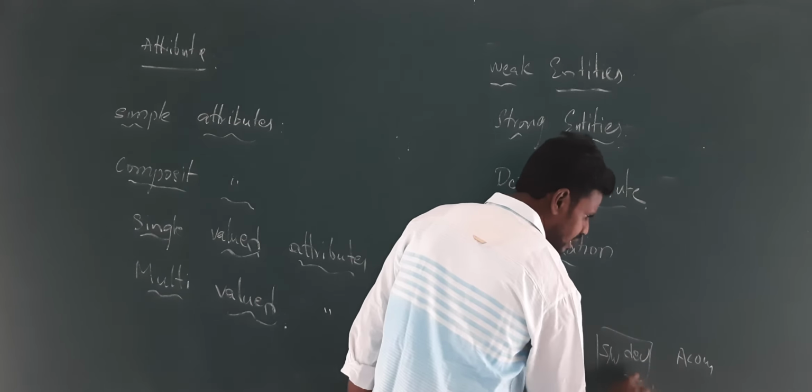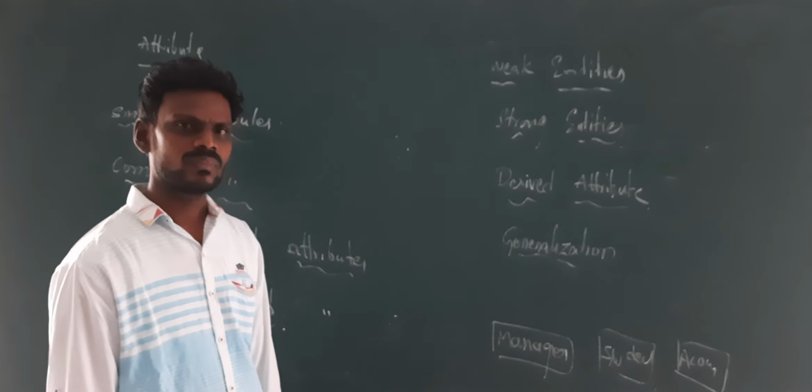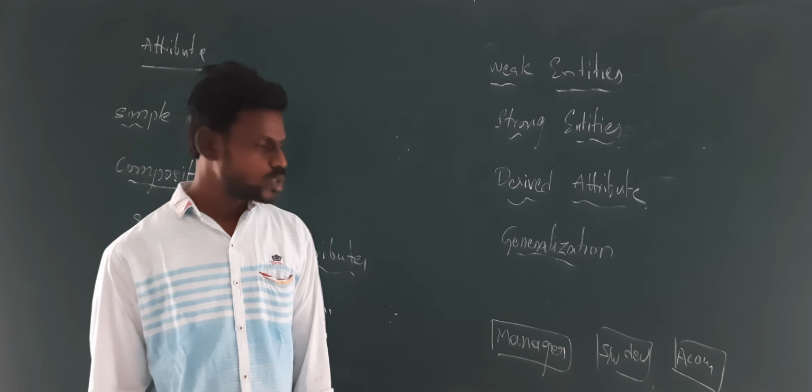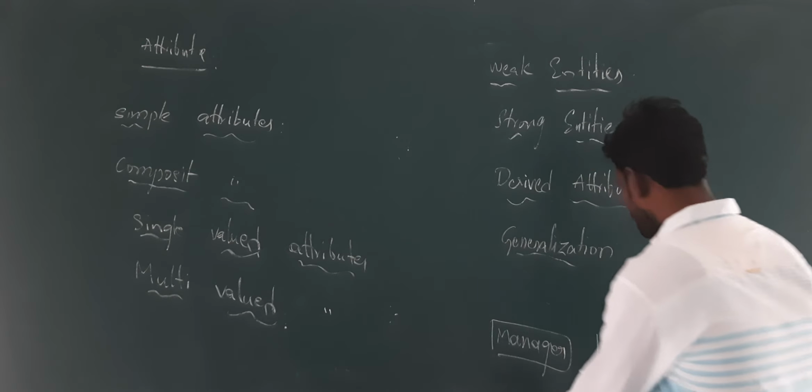I can create one entity now, like employee. Employee may be manager, software engineer, or accountant. So by considering these three entities, if I form one more relation, this generalization will be represented with this particular mark: manager is a, software developer is a, accountant is a. These three persons are nothing but employees.